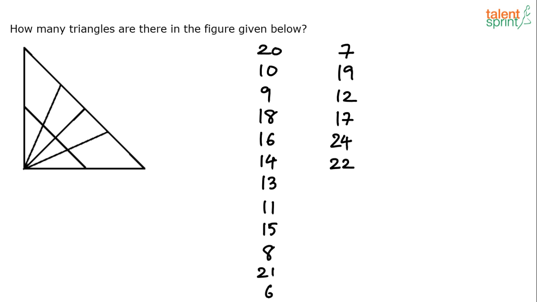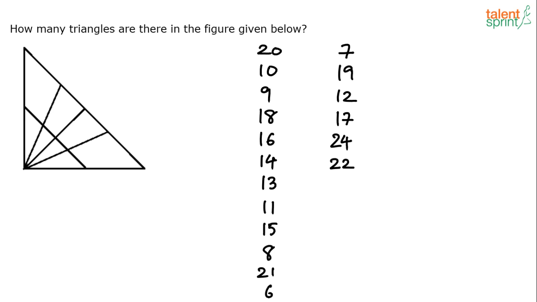All right. So let's take it up now. Let's start counting the number of triangles. Now, when you have no clue about how to solve this, and usually there's no method to solve these questions, you just have to count. So when you have no clue, you just go by counting. Start counting and try to eliminate the wrong answers. Like for example, the moment I get 10 triangles here, if I am able to count 10 triangles, I'll eliminate all the options which are less than 10. So that's what you need to do in the exam.